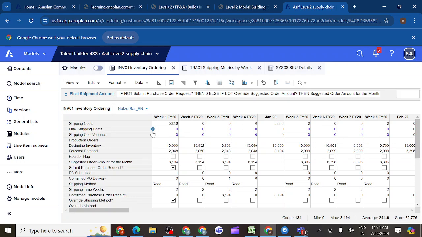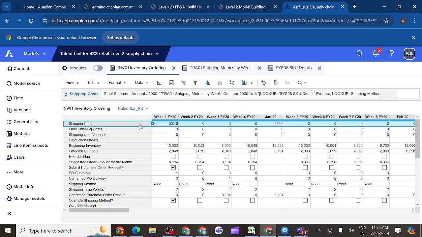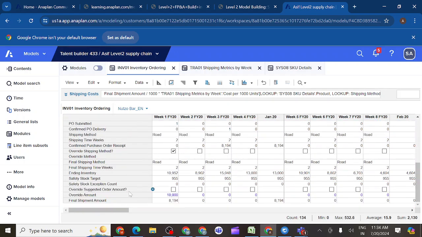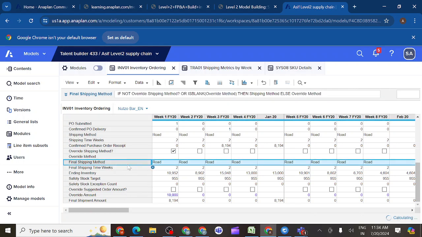Asif bhai, we also have a line item like final shipping method. Do we need to use that, or only shipping method in the formula? Here in final shipping cost you have, Irfan, we'll use the final shipping cost. No, I'm saying the final shipping method is also there. Once we override, we will also get the final shipping method. Yes, the shipping method we also have. So do we need to take the final shipping method or just the shipping method in the formula? No, the final shipping method is not required. Only the shipping method is required there. Okay, when do you need that one, meaning when you override.